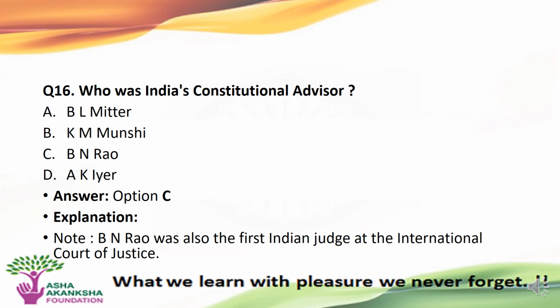The next question is, who was India's constitutional advisor? Options are A. Mr. B.L. Mittal, B. Mr. K.M. Munshi, C. Mr. B.N. Rao, or D. Mr. A.K. Iyer. The correct answer to this question is option C, that is, Mr. B.N. Rao was the constitutional advisor. Mr. B.N. Rao was also the first Indian judge of the International Court of Justice.